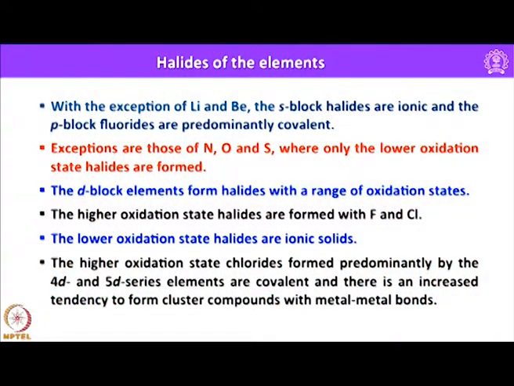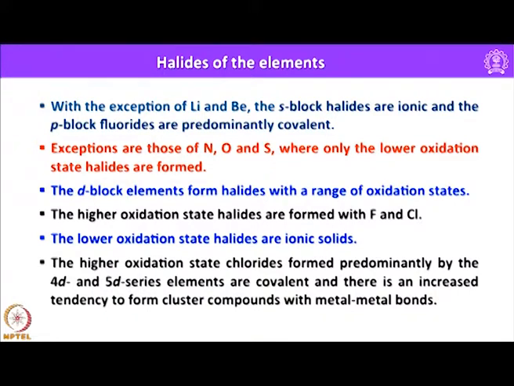The halides of main group elements are an important class of compounds, and with the exception of lithium and beryllium, the S block halides are essentially ionic in nature, and the P block fluorides are predominantly covalent. And of course, exceptions are always there, and here the exceptions are those of nitrogen, oxygen and sulfur, where only the lower oxidation state halides are formed. In the case of D block elements, they form halides with a range of oxidation states. The higher oxidation state halides are formed especially with fluorine and chlorine.